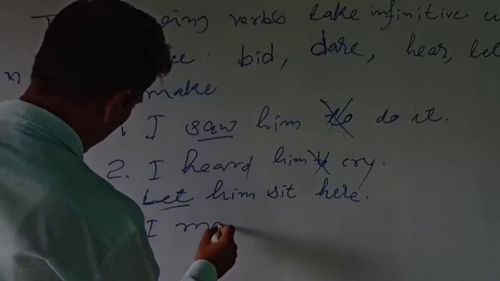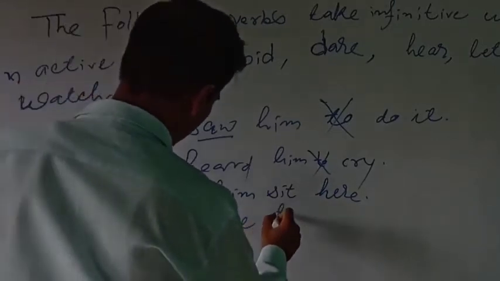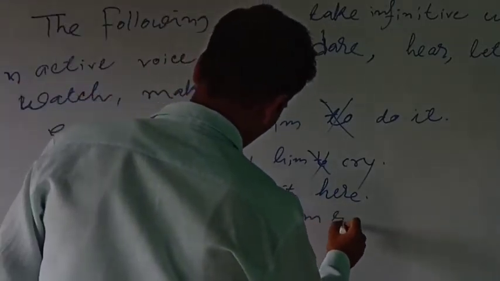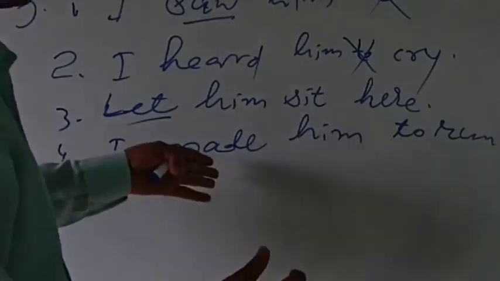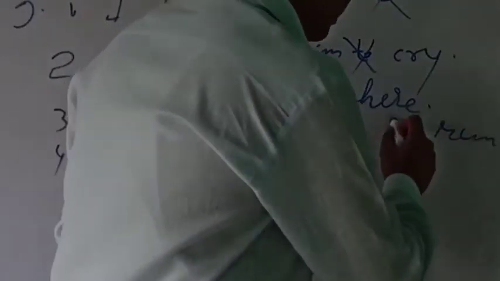Now see, I made him run. We don't write here I made him to run, it is not correct. Instead of writing I made him to run, we write I made him run. So to will not be appropriate here.